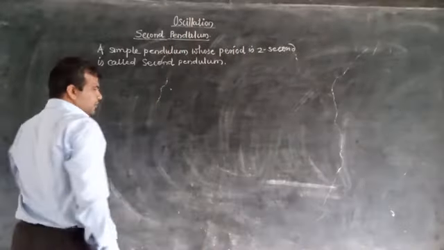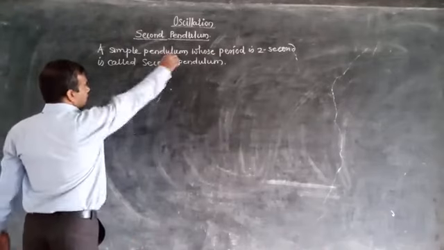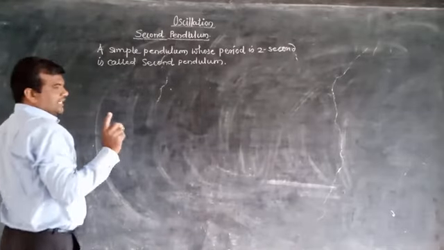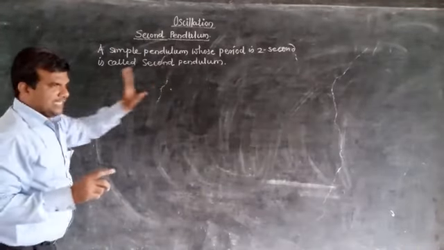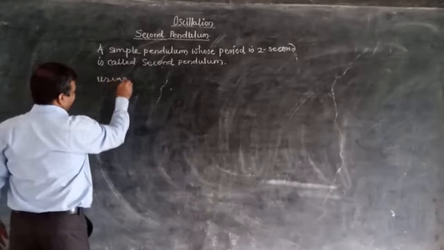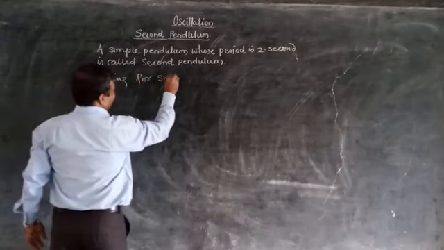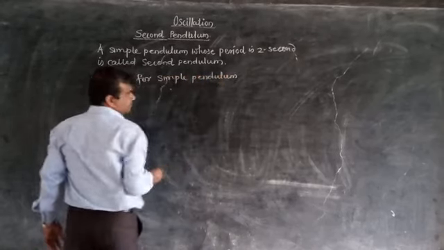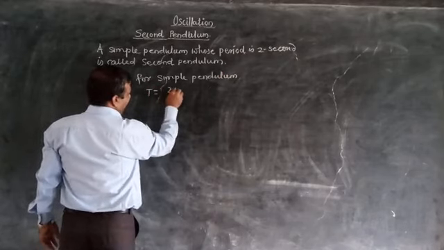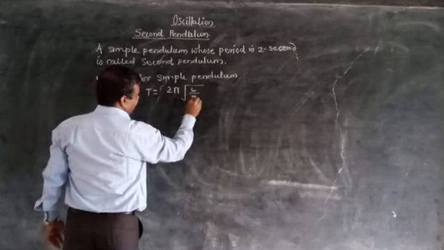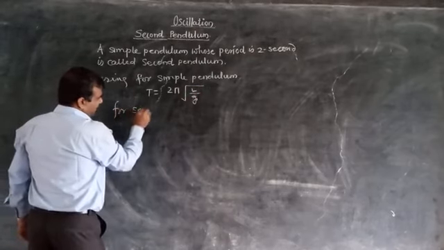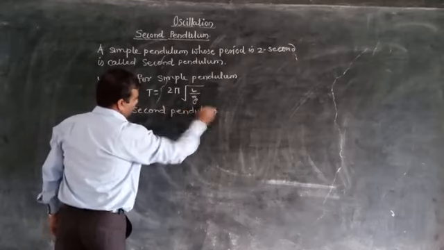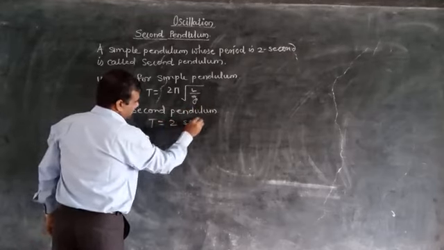So we have the period of simple pendulum T is equal to 2 pi under root L by g, and for second pendulum the time period is 2 seconds. So using T is equal to 2 pi under root L by g for simple pendulum, for second pendulum T is equal to 2 seconds.